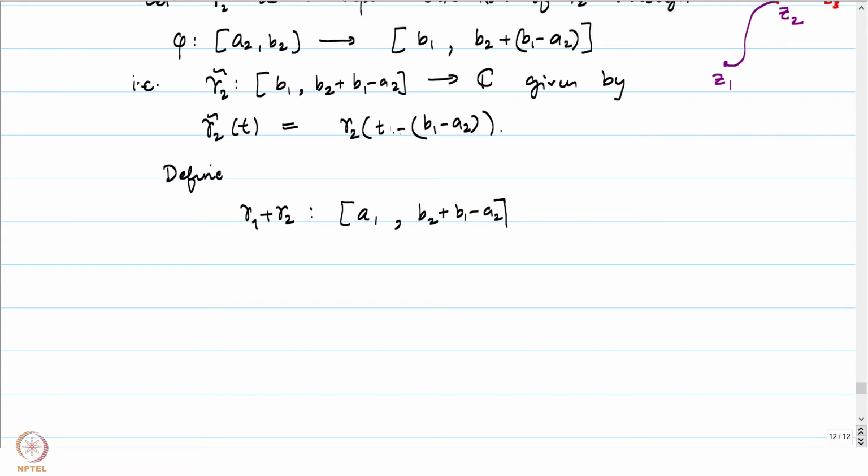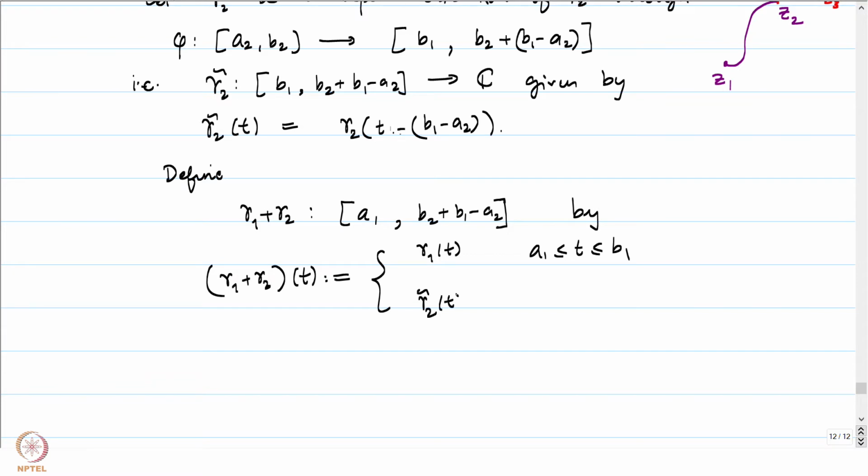This is the domain of definition of gamma 1 plus gamma 2, defined by gamma 1 plus gamma 2 of t equals gamma 1 of t when t is between A1 and B1, and gamma 2 tilde of t when t is between B1 and B2 plus B1 minus A2.